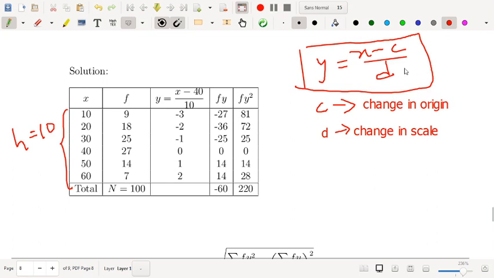So what is the change in origin here? It is an even data set, so in the middle there are two values, 30 and 40. You can take any one of them, 30 or 40. I took 40, so x minus 40. And what is the scale? The scale is the spacing, that is h equal to 10. So x minus 40 by 10, and you can calculate by substituting x.